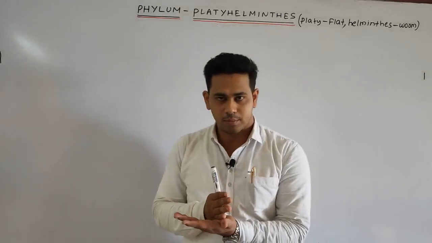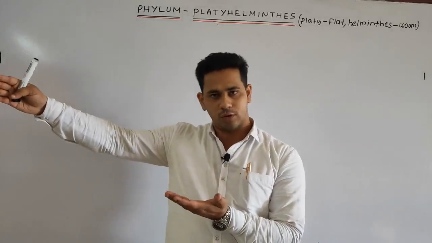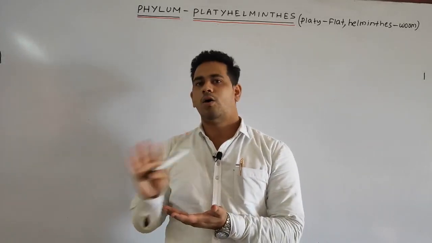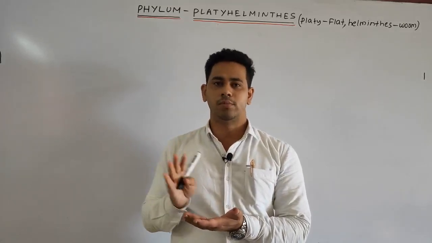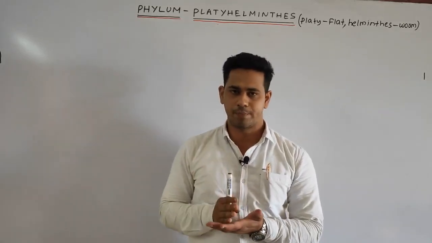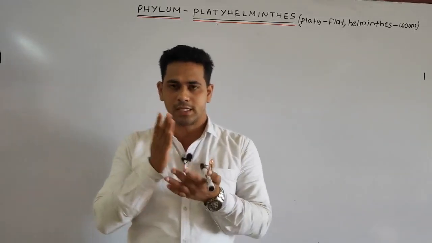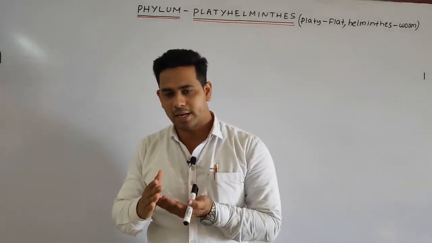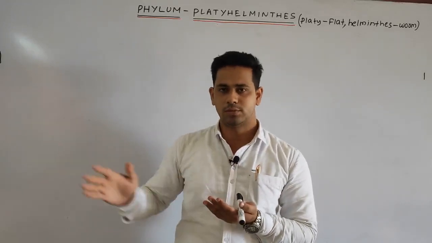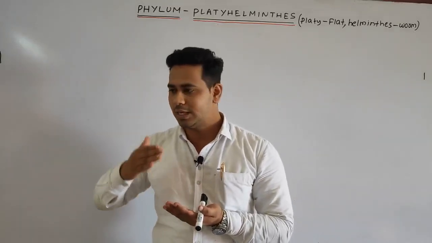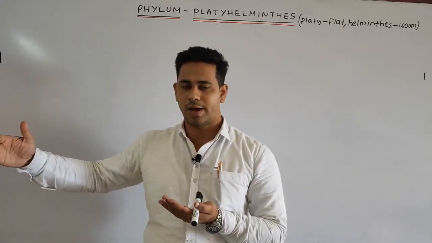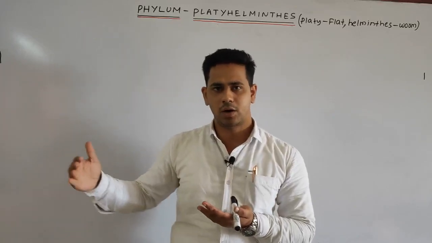Starting from Platyhelminthes, as we go further in the phyla, all are triploblastic organisms.